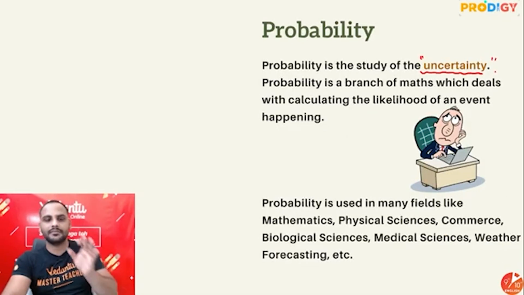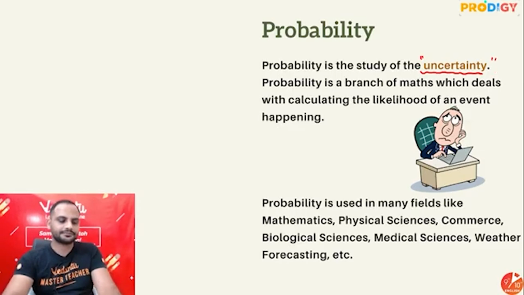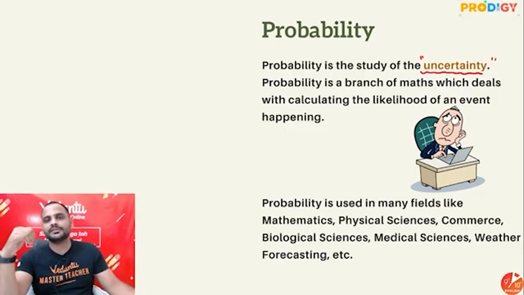How do we understand it? What are the mathematical chances? Okay, say a student always scores, is the topper in his class, right? Now if we ask, the probability of him failing in a test will be really very low, because it depends upon the situation. He's a very bright student, so obviously the probability of failing him is really very low. Whereas suppose a student who is not studying at all, and if we ask what are the chances of him failing, you'll say yes, it's pretty high. So you can get an idea that in some situations chances are more, in some situations chances are less, right? So that will be calculated using probability.